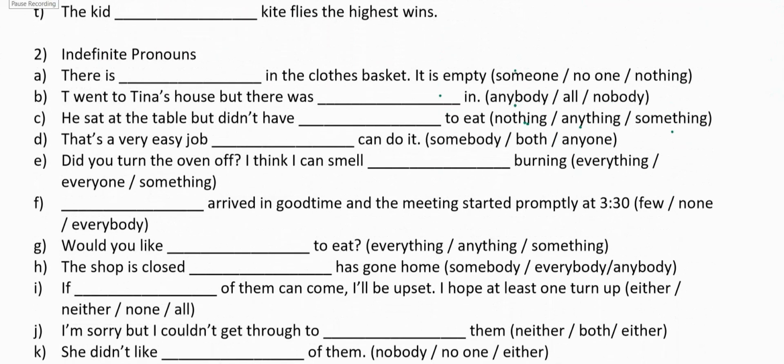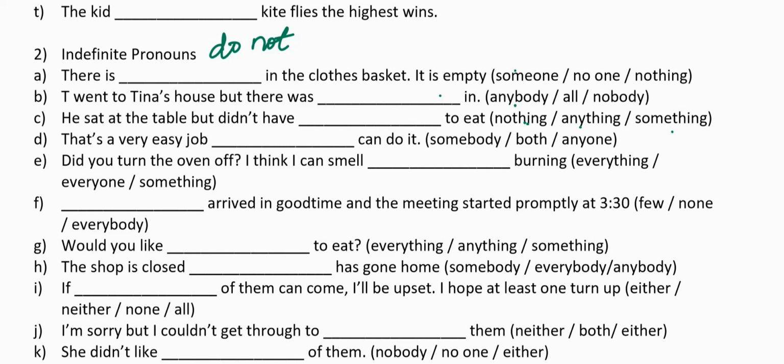Now, we all know what indefinite pronouns are. Indefinite pronouns are the pronouns which do not refer to a specific person, place or thing. They refer to things, people, places in a very general way. Now in the previous video you may have looked at the table where I listed the singular indefinite pronouns and plural indefinite pronouns. I want you all to go through that table once again to understand which are singular, which are plural, and which pronouns can be both singular as well as plural depending on the sentence.